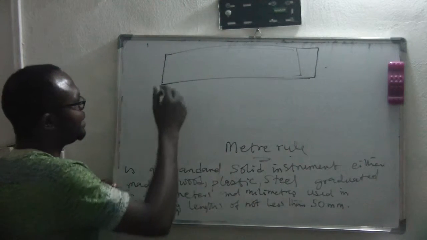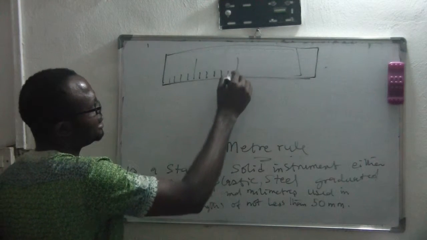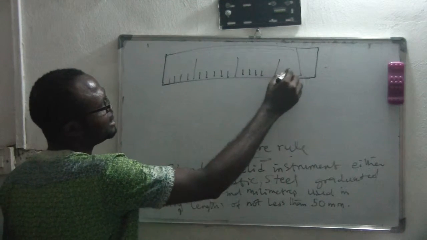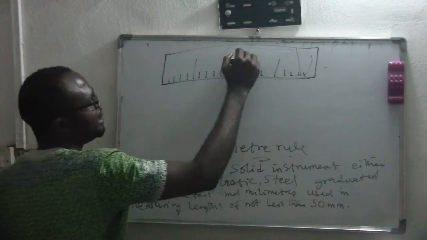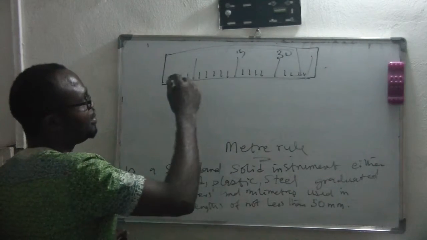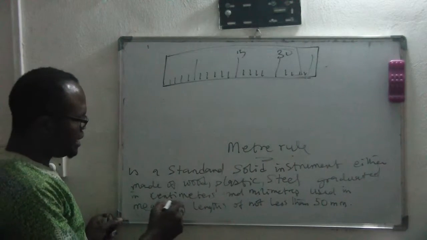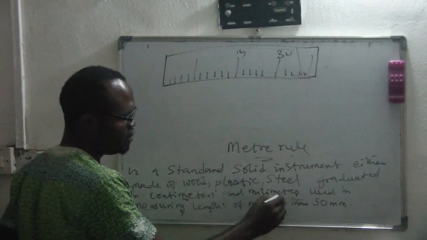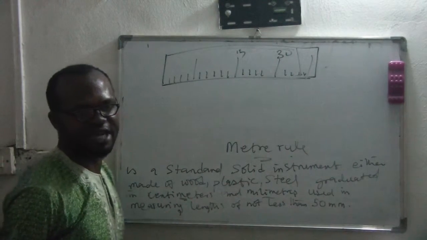Graduated in centimeters and millimeters. That's where the ruler is. They'll come here and write maybe 15, here 30. The bigger ones are in cm, the smaller ones are in millimeters. Used in measuring length not less than 50 mm.